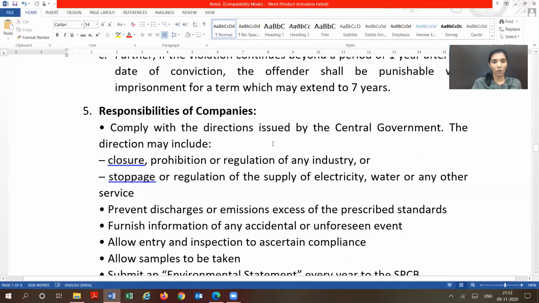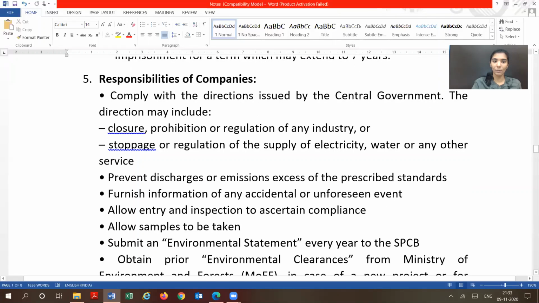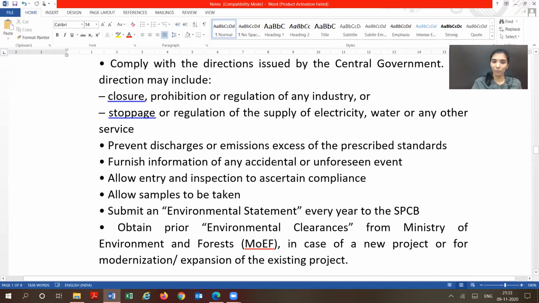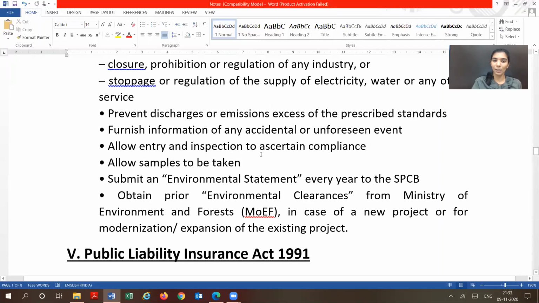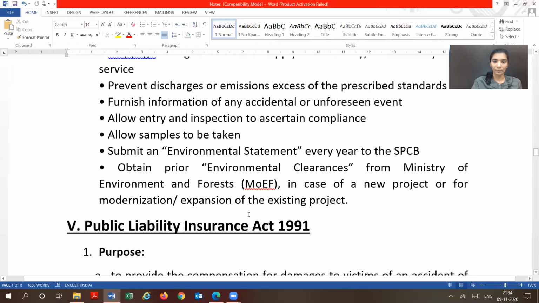Firstly, it has to comply with all the directions issued by the central government. It has to prevent discharges or emissions exceeding the limits. It has to furnish information of any accidental or unforeseen event. It has to allow entry and inspection to check compliance. Again, a common point, allow samples to be taken. Then it has to submit an environmental statement every year to the State Pollution Control Board. And it has to obtain environmental clearances from the Ministry of Environment and Forest in case a new project is there, or for expansion or modification of any existing project.